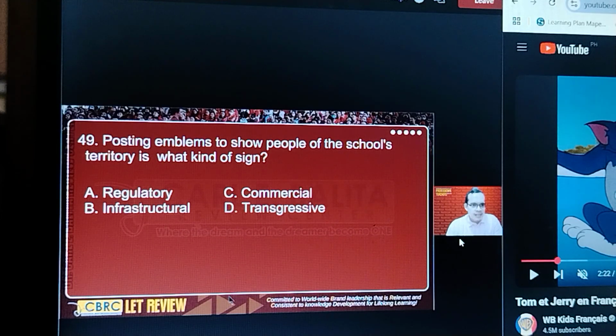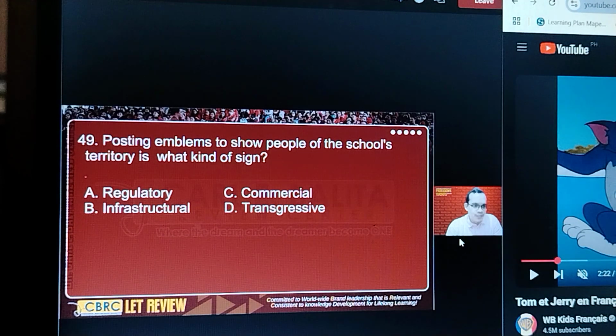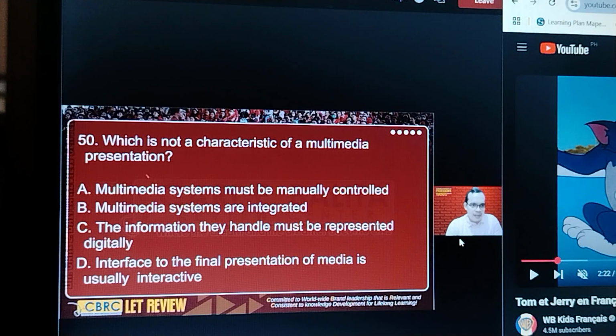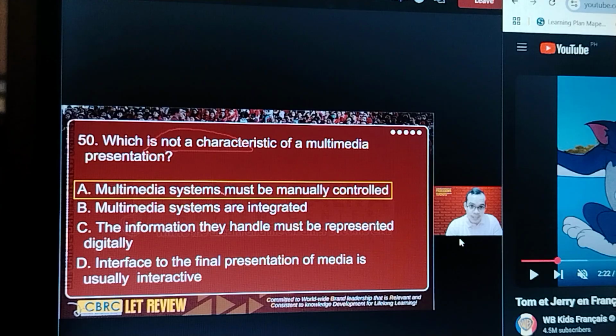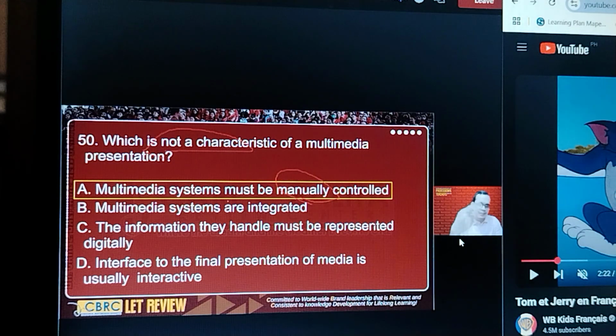Next, you see the word territory. The word territory should come to mind infrastructural sign. Next is not a characteristic of multimedia. The correct answer is letter A. Why A? Because of the word manually. This is wrong.